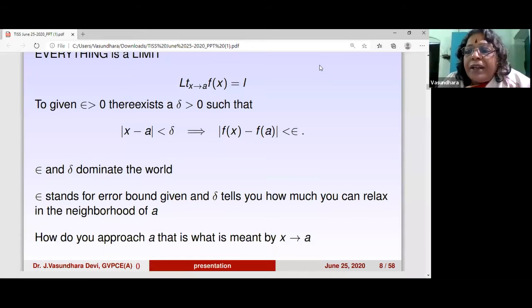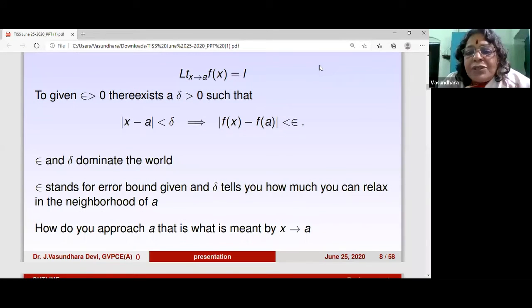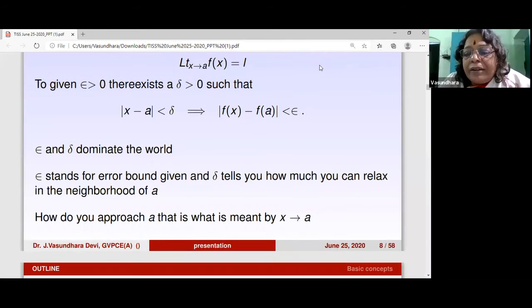Because we know that R is a continuum, however small an interval we take, there is an uncountably infinite number of points. So when you say x approaches a, it should mean something. As usual, we say that for every sequence x_n converging to a, we should be able to find the limit going to the same point L. Then we say that it converges.